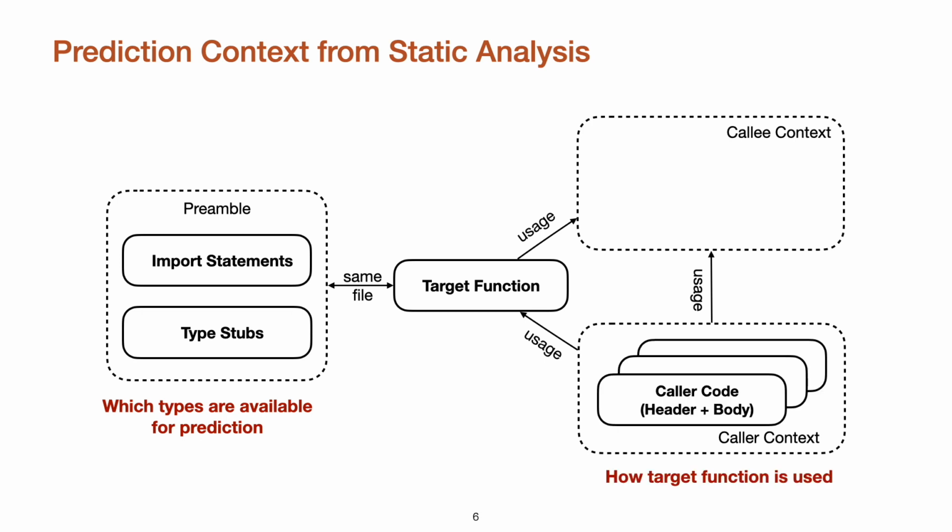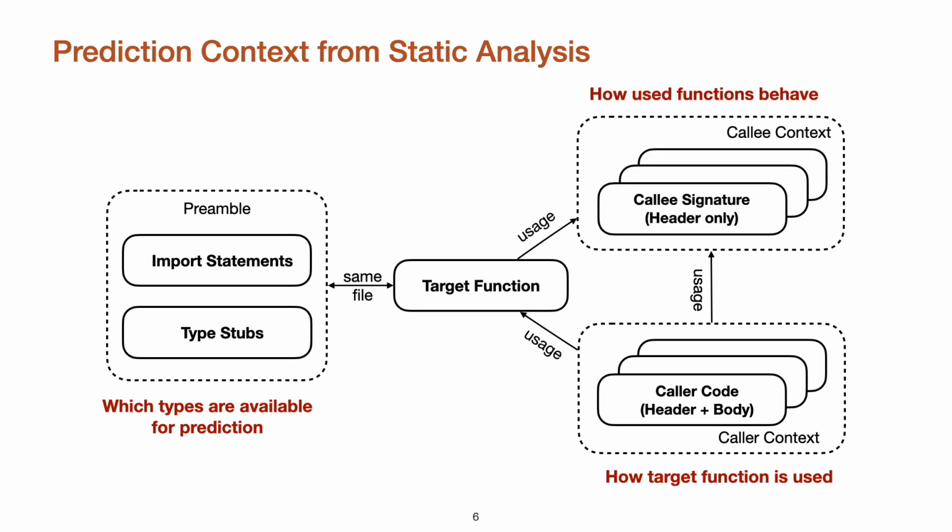The caller context contains the code of all functions that potentially use the target function according to static analysis, and this caller code demonstrates how the target function is being used. Finally, the callee context contains the header of all functions that are either used by the target function or used by a function from the caller context. By omitting the function bodies, this tells the model how each used function behaves without overflowing the context with too many tokens.